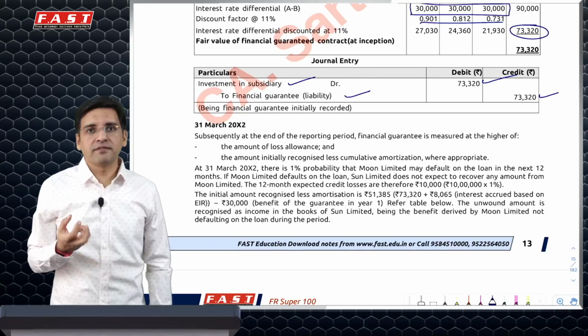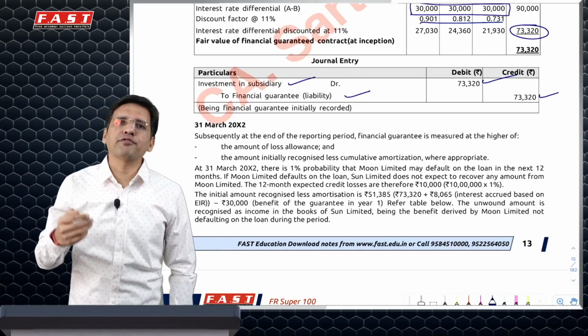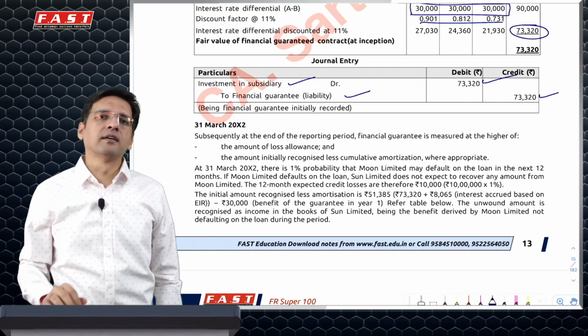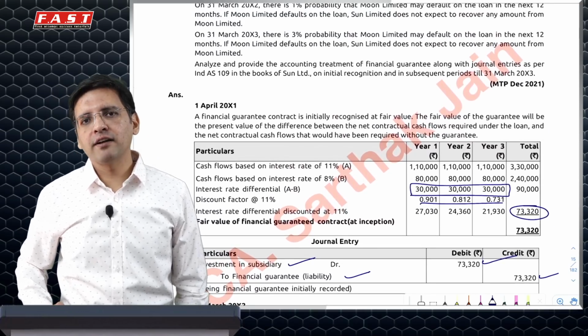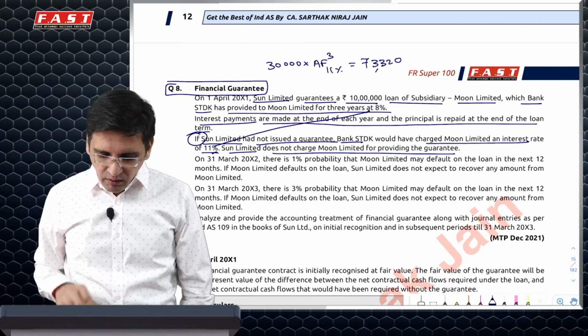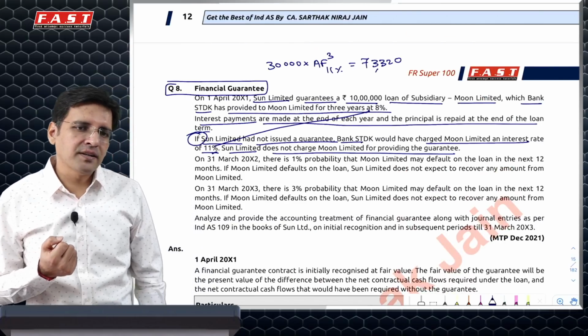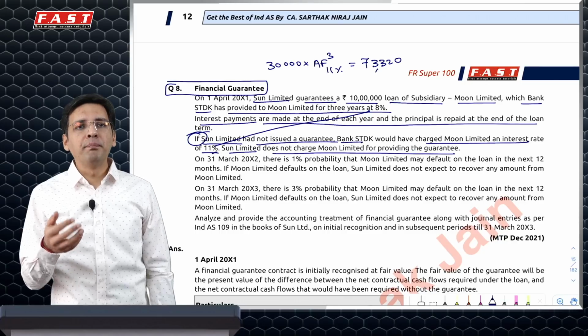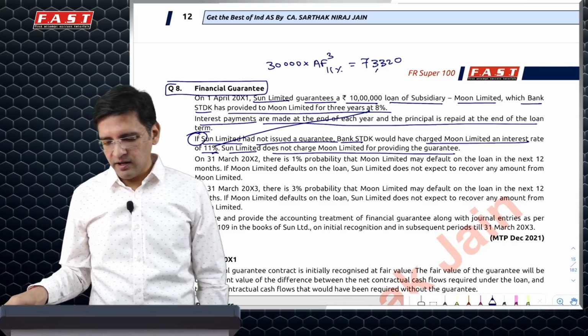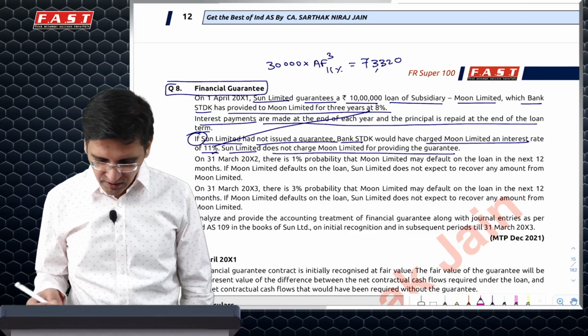And the unamortized revenue which you have, or the fair value of the financial guarantee, whichever is higher, would be the value at which the financial liability for financial guarantee would be recognized. Now, what is the fair value of financial guarantee? It is basically the possible loss which you might have to bear when you give guarantee on behalf of someone else. So there will be some information about it in the question.